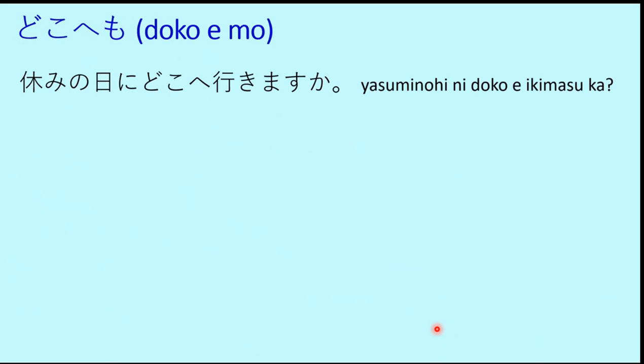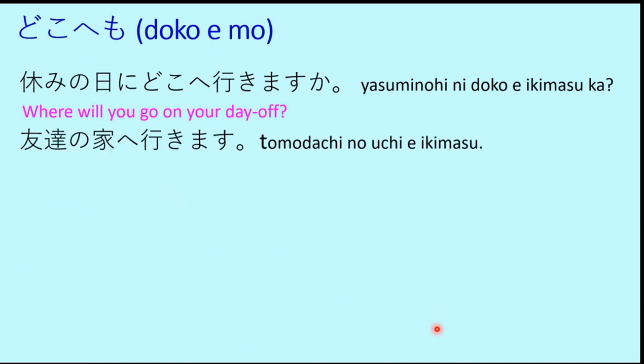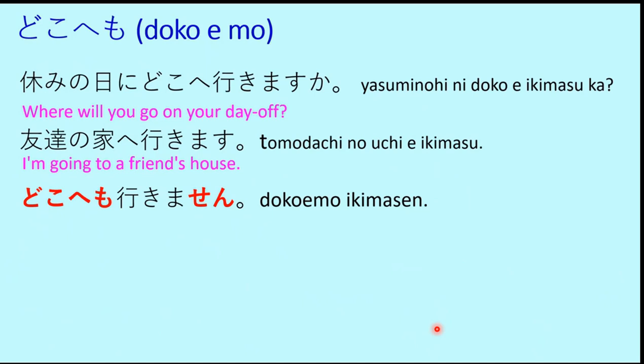Now, yasumi no hi ni doko e ikimasu ka? That means, where will you go on your off day? Or where will you go on your day off? Yasumi no hi ni doko e ikimasu ka? Where will you go? Tomodachi no uchi e ikimasu. I will go to the friend's house. I am going to a friend's house. Tomodachi no uchi means friend's house. E ikimasu. Now, if you are not going anywhere, then you will say doko e mo ikimasen.